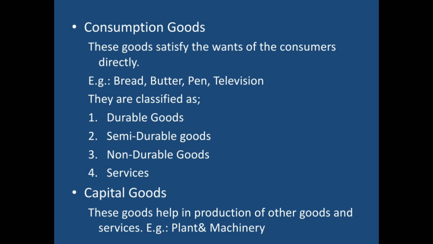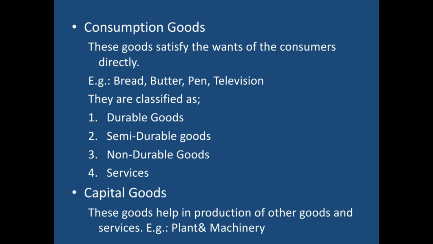The next concept is consumption goods and capital goods. Consumption goods are those goods which are consumed by the consumers directly to satisfy their wants. A person feeling hungry will eat something. A person feeling thirsty will drink water. These are consumption goods. In the same way, in our day-to-day life, we use so many goods. That may be soap, shampoo, rice, wheat, refrigerator, or television. Our clothes, footwear, all these are consumer goods.